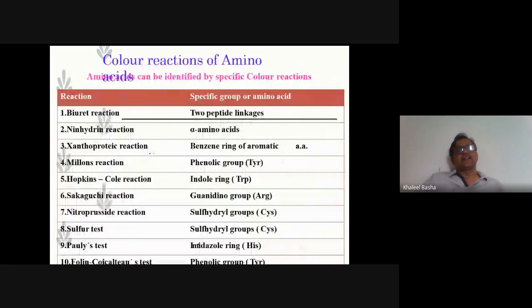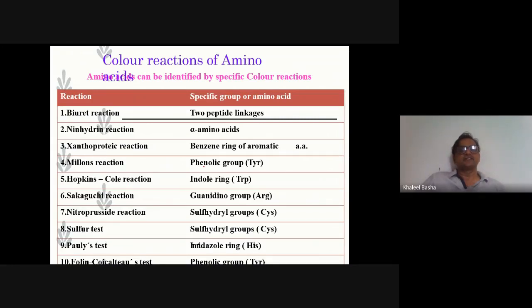And these are the color reactions of amino acids. In the laboratory, we can see the biuret reaction for peptide linkages. Ninhydrin for alpha amino acids is the confirmatory test. Xanthoproteic reaction confirms aromatic amino acids.